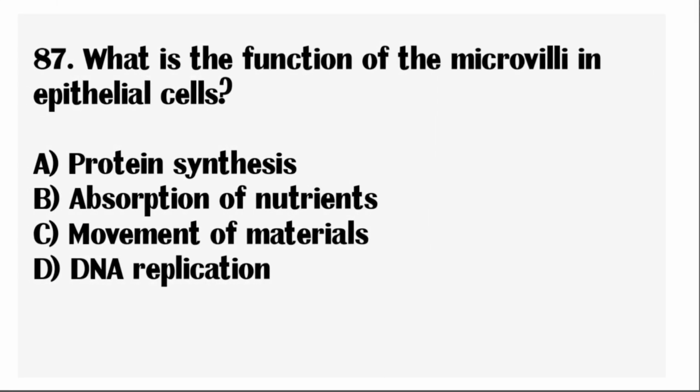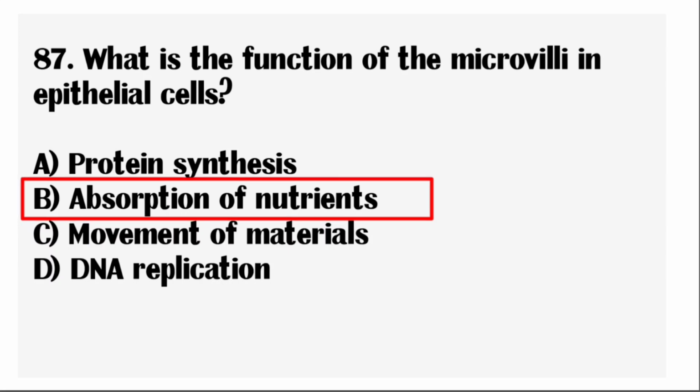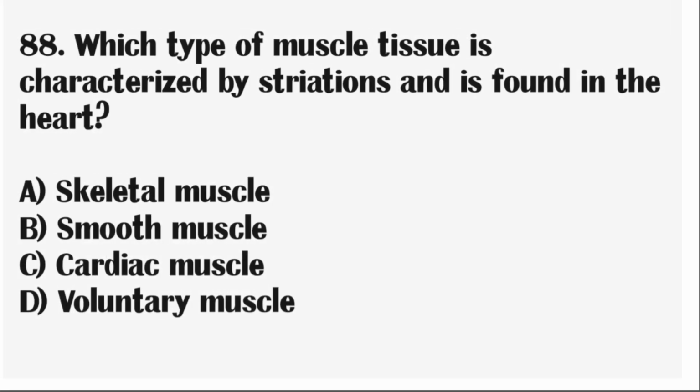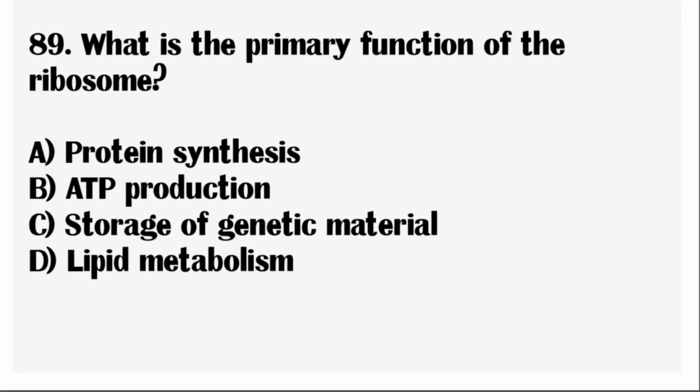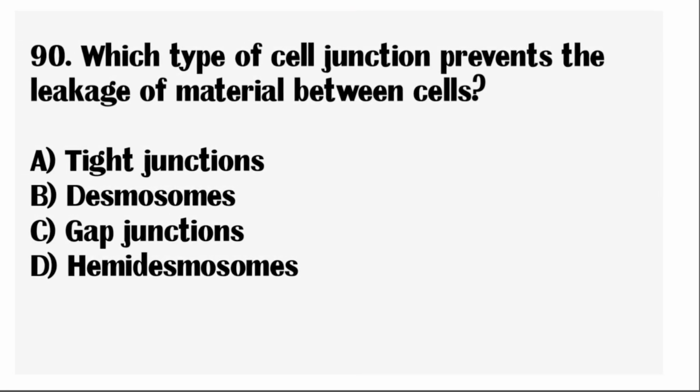Next question, what is the function of the microvilli in epithelial cells? Correct answer, absorption of nutrients. Next question, which type of muscle tissue is characterized by striations and is found in the heart? Correct answer, cardiac muscle. Next question, what is the primary function of the ribosome? Correct answer, protein synthesis. Next question, which type of cell junction prevents the leakage of materials between cells?